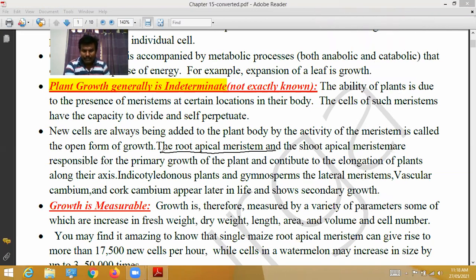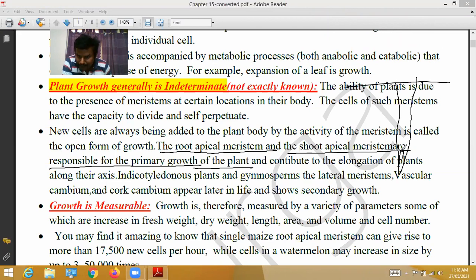Next, the root apical meristem and shoot apical meristem are responsible for primary growth of the plant. In the root apical meristem, the cells divide and redivide and produce new cells. As a result of new cells, the space is less, so automatically the cell is expanded. Automatically, the length of the root is increased.